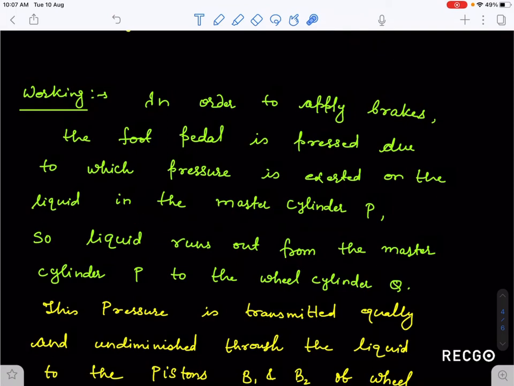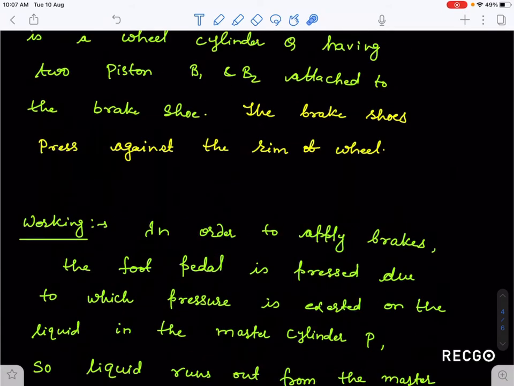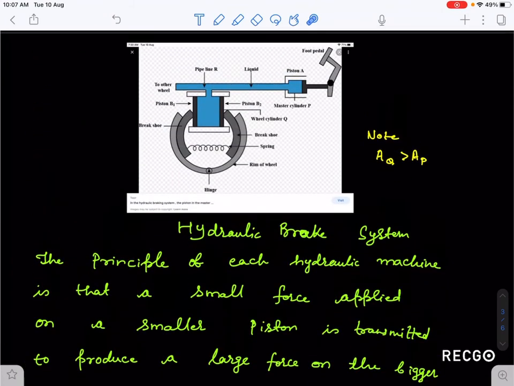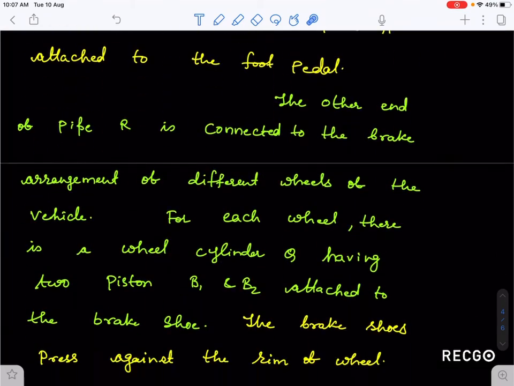So liquid runs out from the master cylinder P to the wheel cylinder Q. This master cylinder P liquid will come out and it enters this wheel cylinder Q, because the pressure has changed here. This pressure has to travel equally and undiminishingly throughout. So what will happen then?